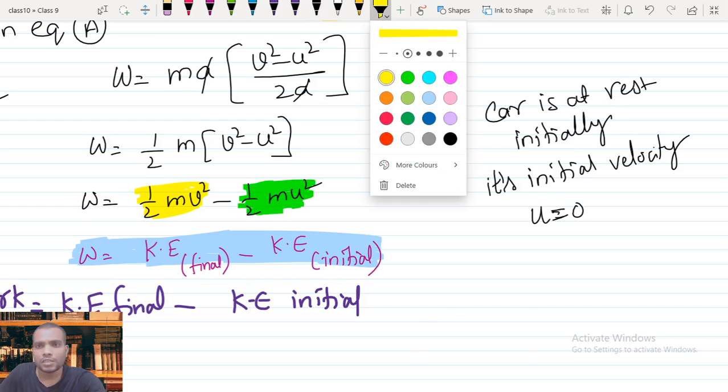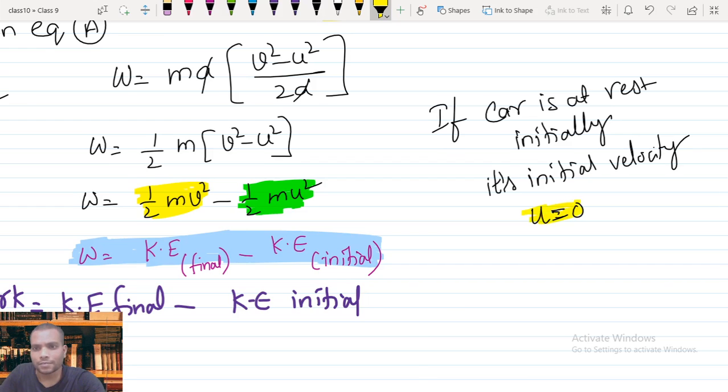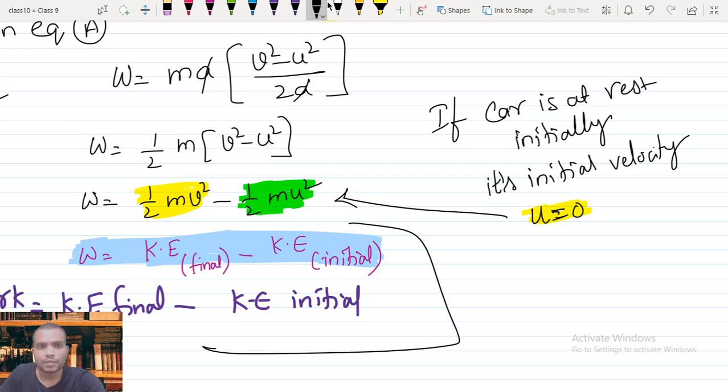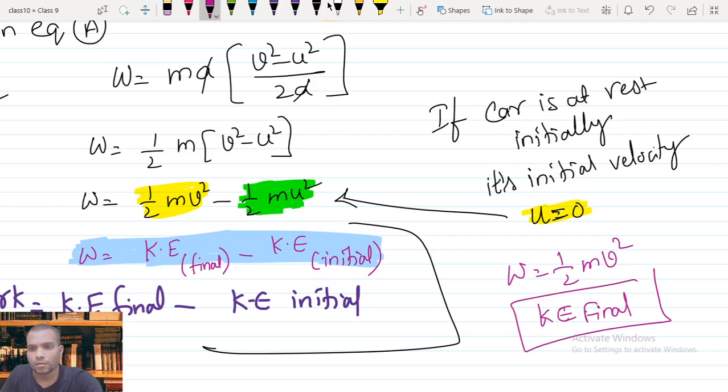If initially the car is at rest, we can take the initial velocity equal to 0. By substituting this here, the formula changes to work W equals half m v square, which equals kinetic energy final. So this is the formula for kinetic energy. This is the simple formula for kinetic energy.